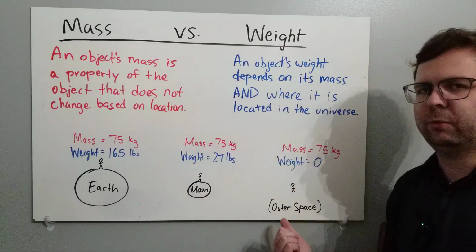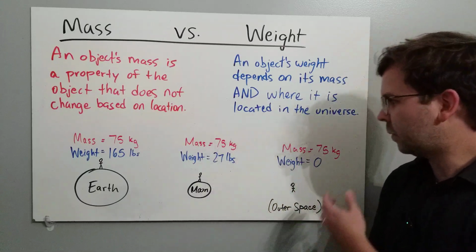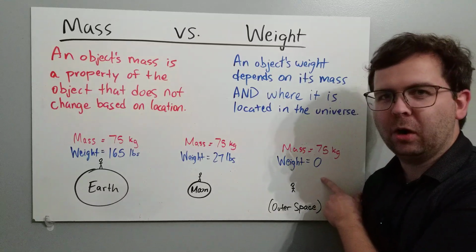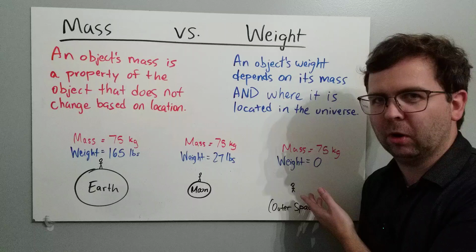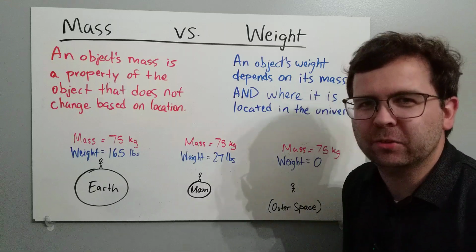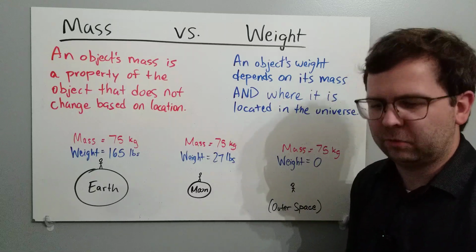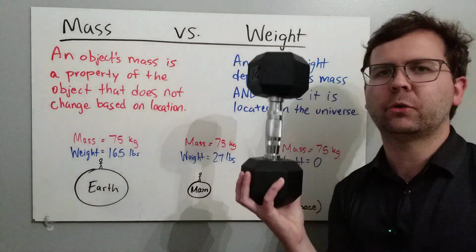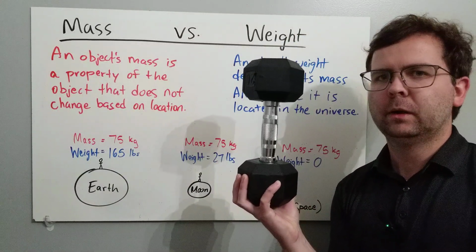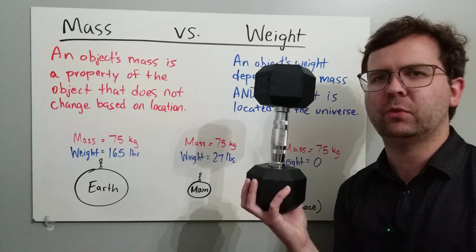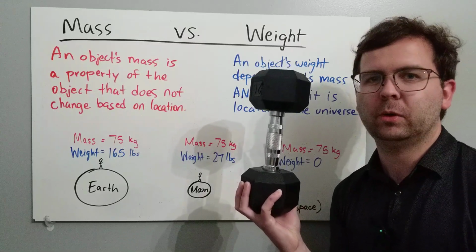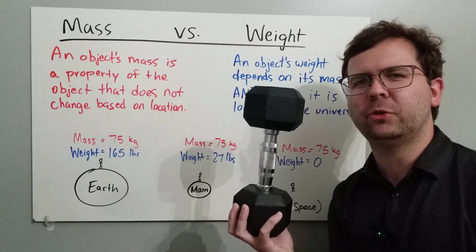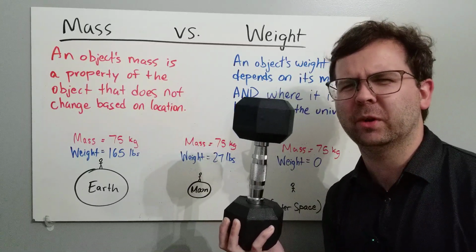Finally, if you're just floating in the middle of outer space, you still have a mass of 75 kilograms, but you have no weight at all. So your weight is literally 0, but that doesn't mean your mass is 0. You still have mass. So as another example, returning to the dumbbell, imagine the dumbbell floating in outer space, right? It's just floating there. If you wanted to lift the dumbbell, it's weightless, so it would be no problem to lift the dumbbell. But it's still difficult to move the dumbbell, if you know what I mean.